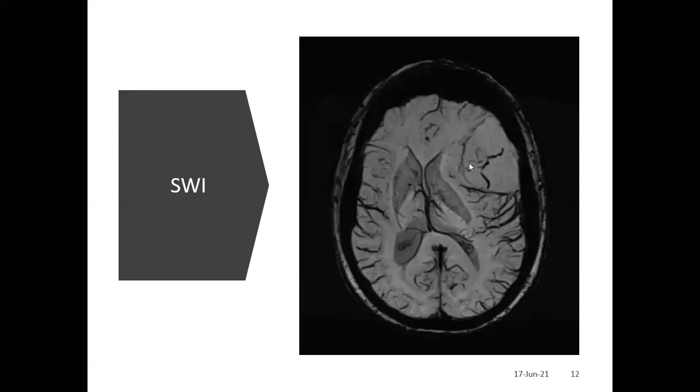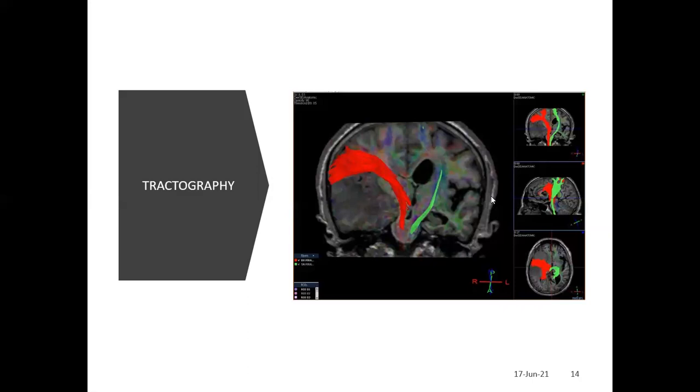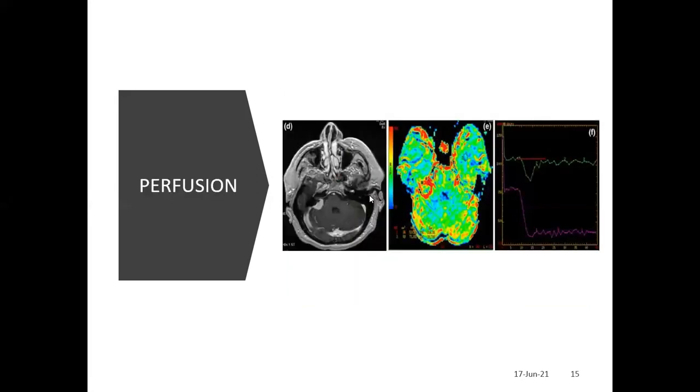In susceptibility weighted image, you can see some microhemorrhages. On MRS, the typical characteristic is alanine. This is the alanine chemical peak in the MRS picture. When there is confusion in the differential diagnosis, you can send for MRS and ask for alanine. Sometimes before going to surgery, you can do tractography. On perfusion scan, it is highly perfused but non-malignant. So you can see high perfusion in the tissue.